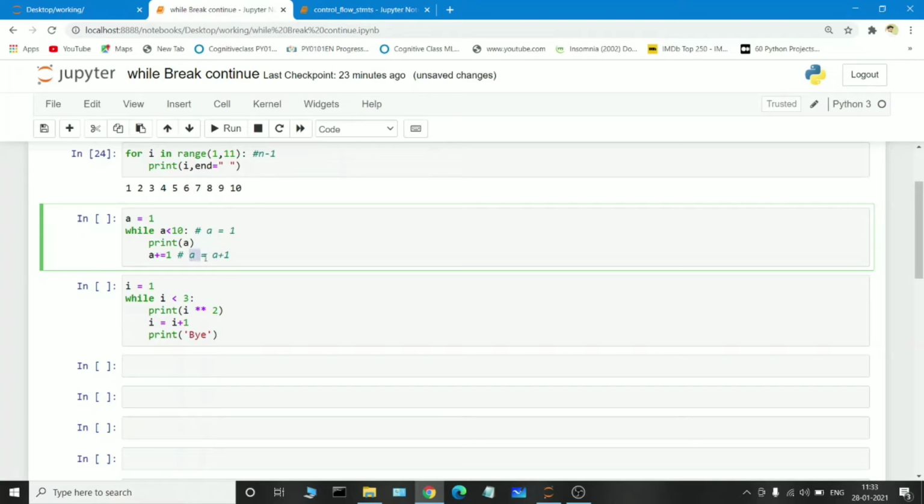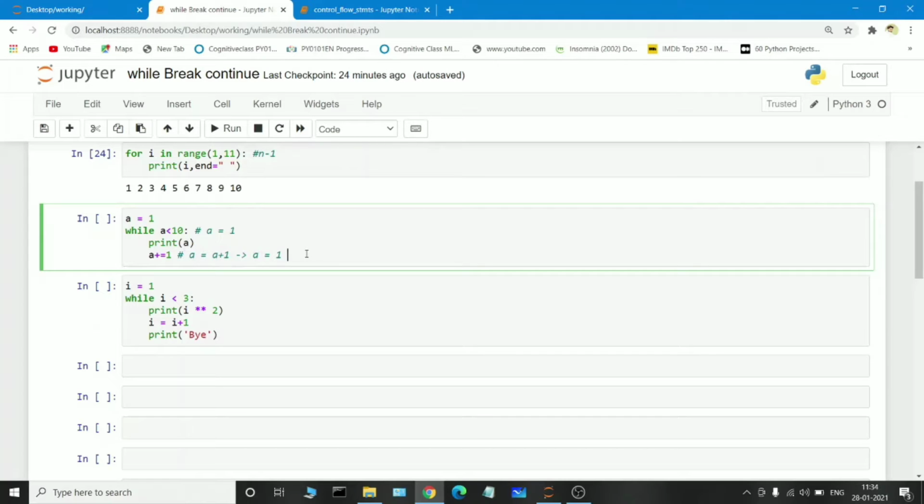What does this particular logic say? What is the a value here? The a value is 1. Initially the a value is 1, and we are passing it into this particular logic. Okay, so the a value is actually 1. So 1 plus 1 is equal to 2. The 2 will be stored in the variable, again a.